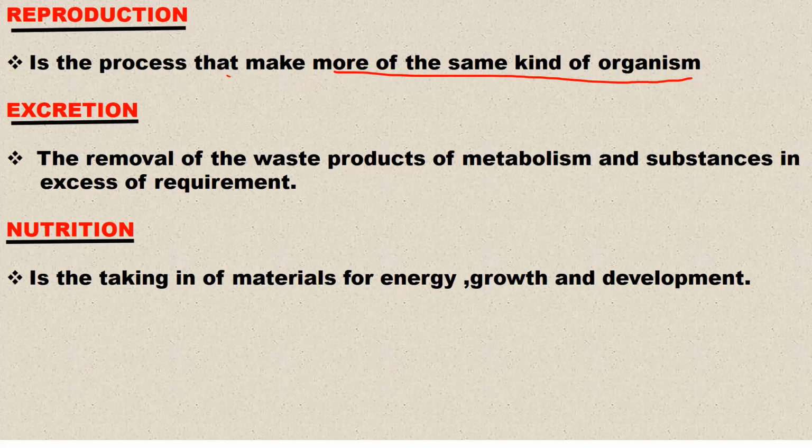Then we have excretion. What is excretion? When you hear of excretion, something should come to your mind: removal of waste products of metabolism and substances in excess of requirement. That is what we call excretion. So excretion is simply the removal of waste products of metabolism and substances in excess of requirements. So all living organisms should be able to excrete.